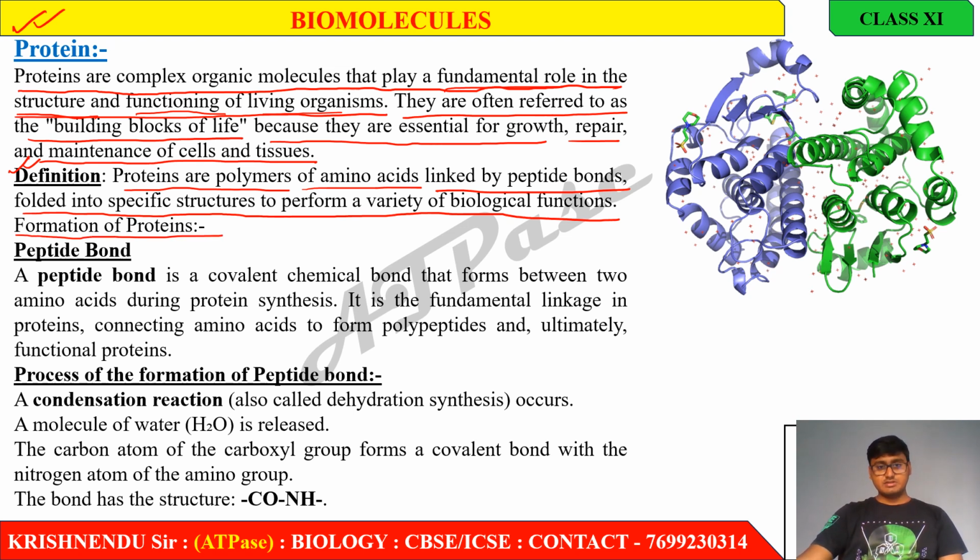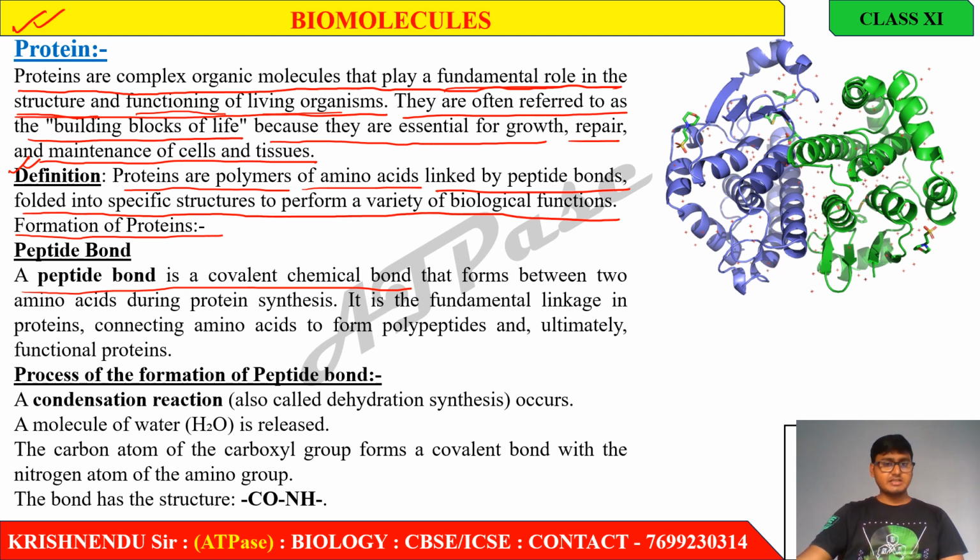Formation of protein. How is protein formed? By peptide bonds. I will show you in the next slide how a peptide bond actually forms. A peptide bond is a covalent chemical bond. In chemistry, you will read that there are many different types of bonds: electrostatic bond, covalent bond, dipole-dipole bond, hydrogen bond.